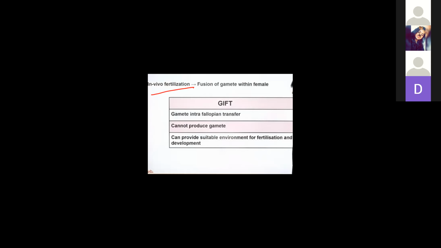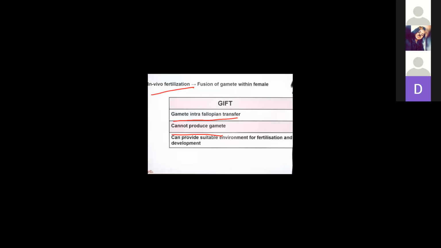GIFT, what do we call it? GIFT, gamete intrafallopian transfer. Here the females who cannot produce ova, what do we do? We directly transfer ova into the fallopian tube. In this case they cannot produce gametes; they are not capable of producing the ovum. So we take the ovum of another female and directly place it in the fallopian tube. We can provide a suitable environment for fertilization, an environment where fertilization and development of the child take place easily. Is it clear, beta ji? Okay.